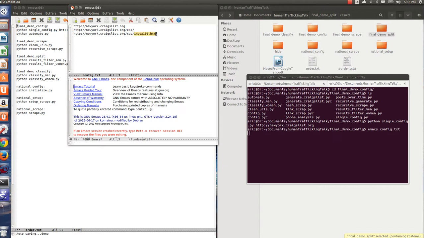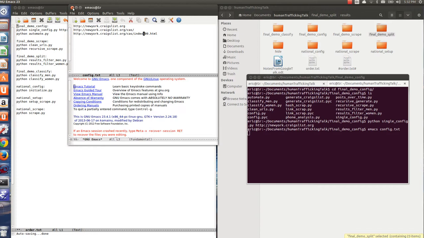I chose to only do 100 index, but each of these means 100 pages, 100 individual ads. So I could have made this iterate for 1,000 or 100,000 or whatever.